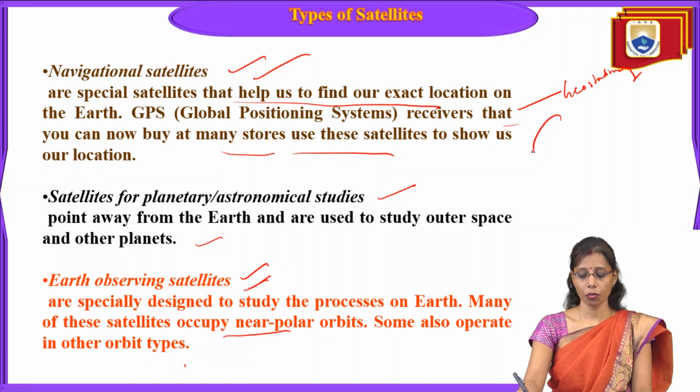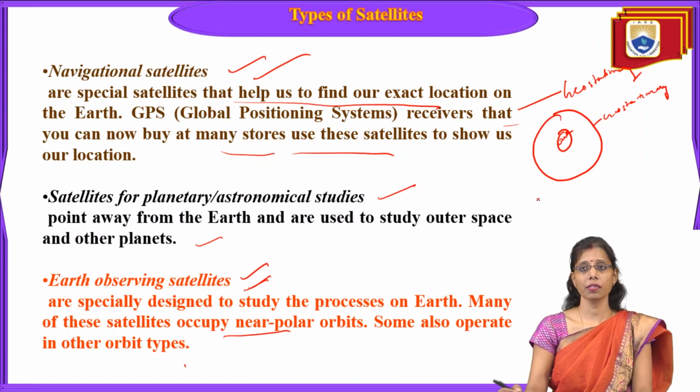As we have two types of orbit, I said geostationary. So this is the Earth surface, and this is our geostationary, which rotates at the speed of the Earth's rotation, west to east. And here we have one more, called polar orbits, which rotate north to south or south to north.